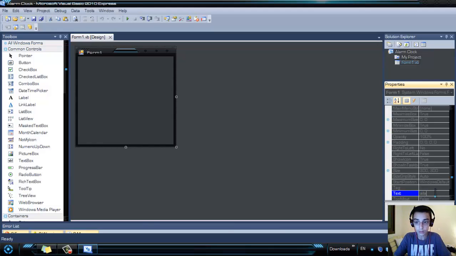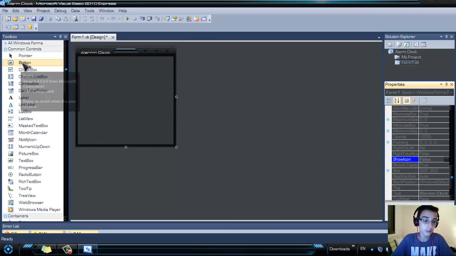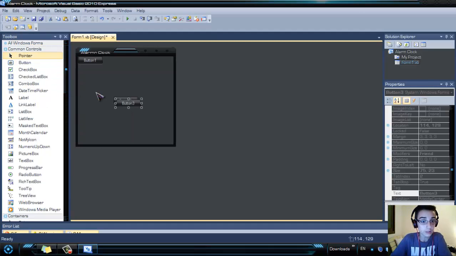Rename it to alarm clock and hide the icon. Now you need to insert 5 different buttons.